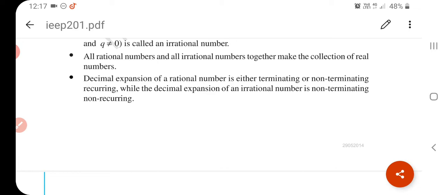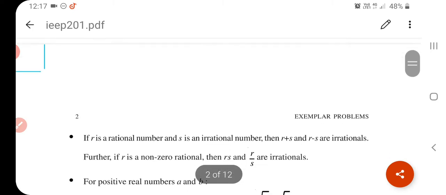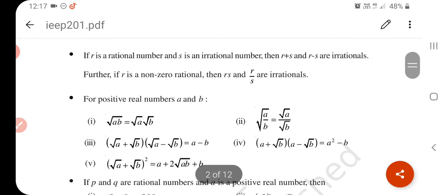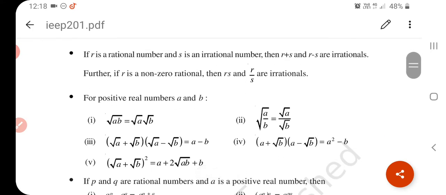While the decimal expression of an irrational number is non-terminating and non-recurring, it means we cannot write it in the form of p upon q. So it is called a non-terminating, non-recurring decimal. If r is a rational number and s is an irrational number, then r plus s and r minus s are irrational. Further, if r is a non-zero rational, then r into s and r upon s are irrational.